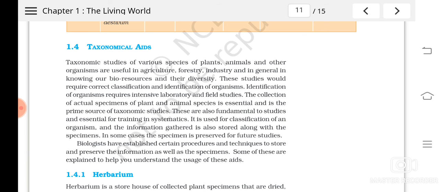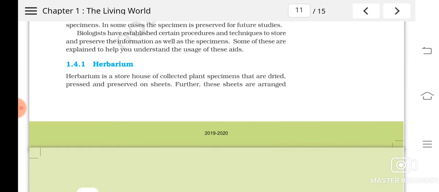Understood? So what are these, or how a taxonomist can do his work, with the help of what all things that we are going to study. So the first is what? Herbarium. Have you heard about herbarium? Herbarium you might have made in any smaller classes, isn't it?